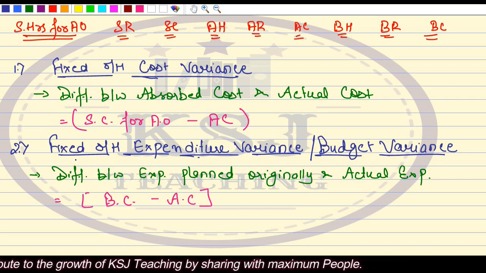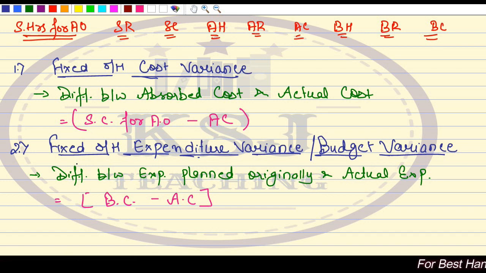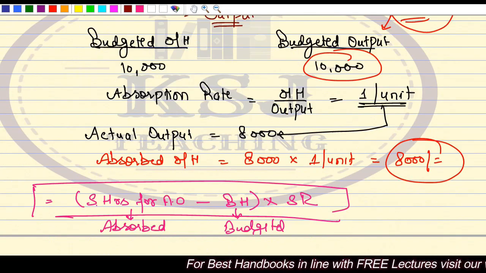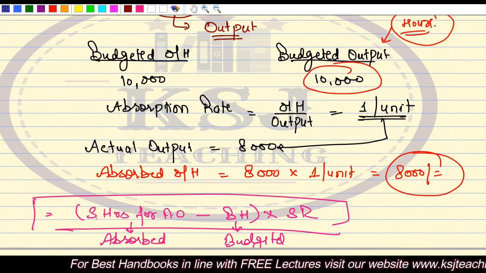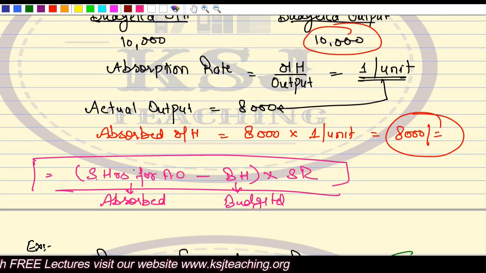The second variance is fixed overhead expenditure variance, or the budget variance. That is, what is the expenditure that you originally planned for and what is the expenditure that actually happened. So budgeted cost minus actual cost. Then we talk about the volume variance, that is absorbed overheads minus the budgeted overheads multiplied by standard rate.